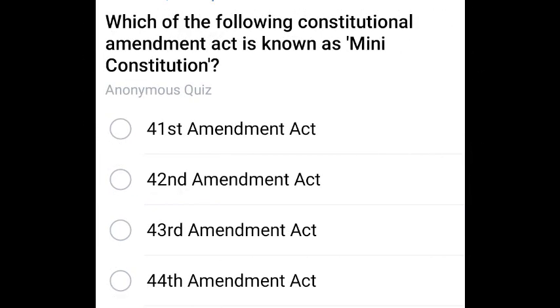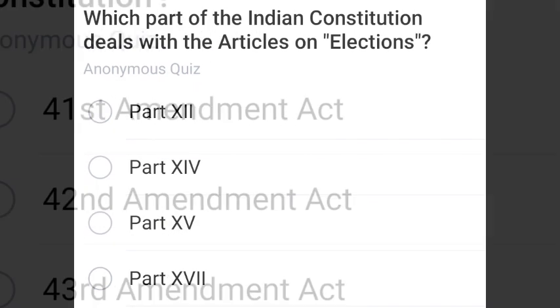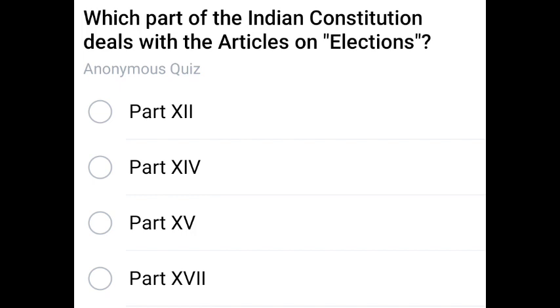Next question. Which of the following Constitutional Amendment Acts is known as mini constitution? It is a repeated question again. We all know the correct answer, that is important. 42nd Amendment Act. Next question. Which part of the Indian Constitution deals with the articles on elections? The part is 15. Option 3, 15.